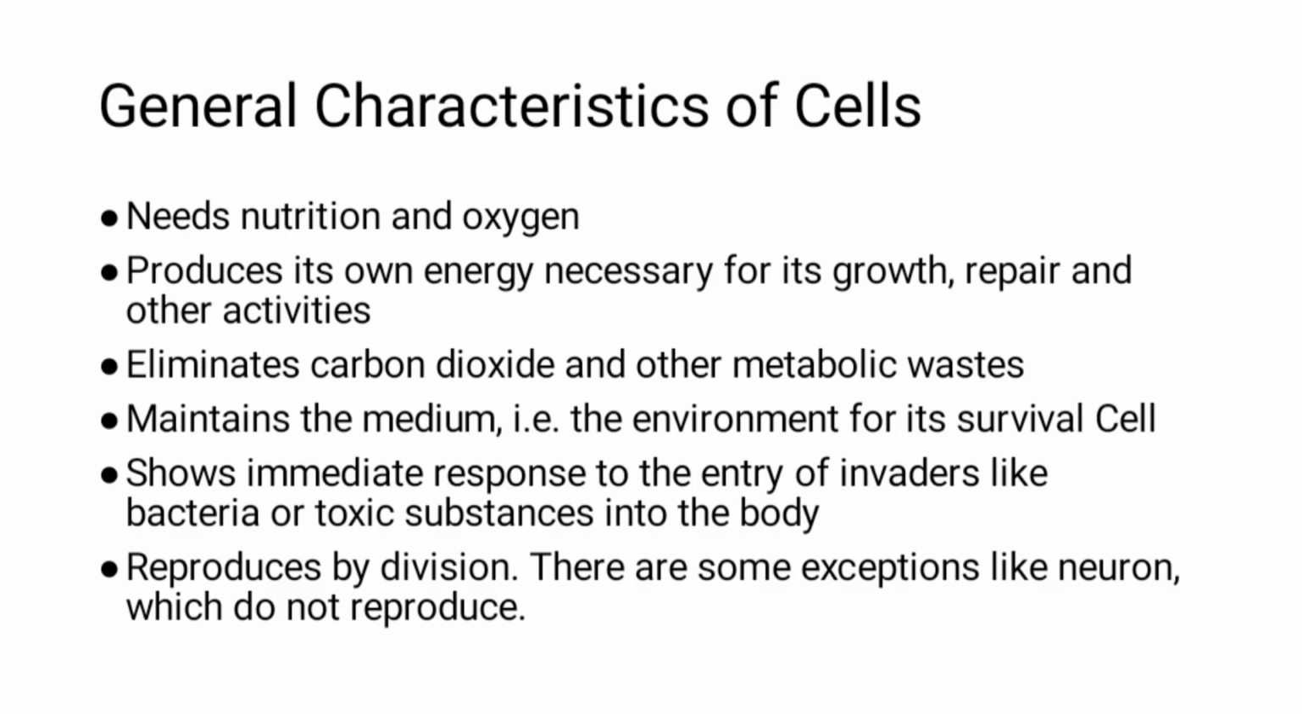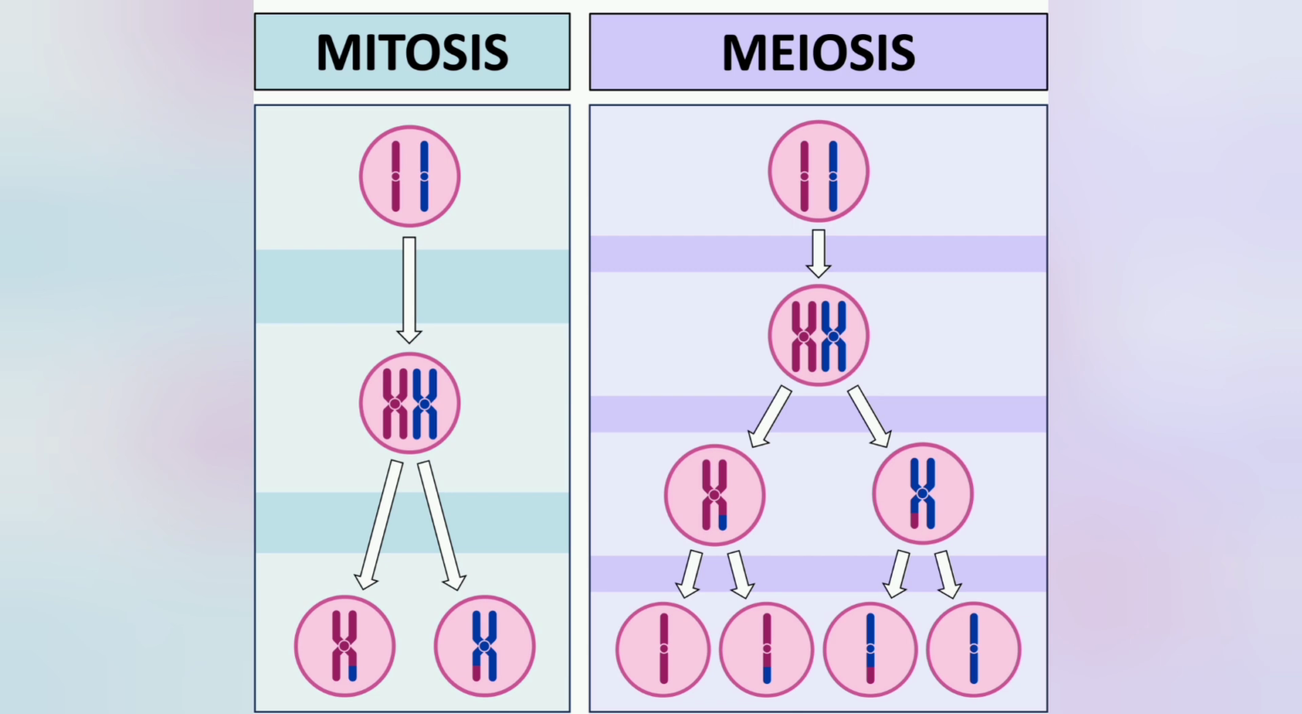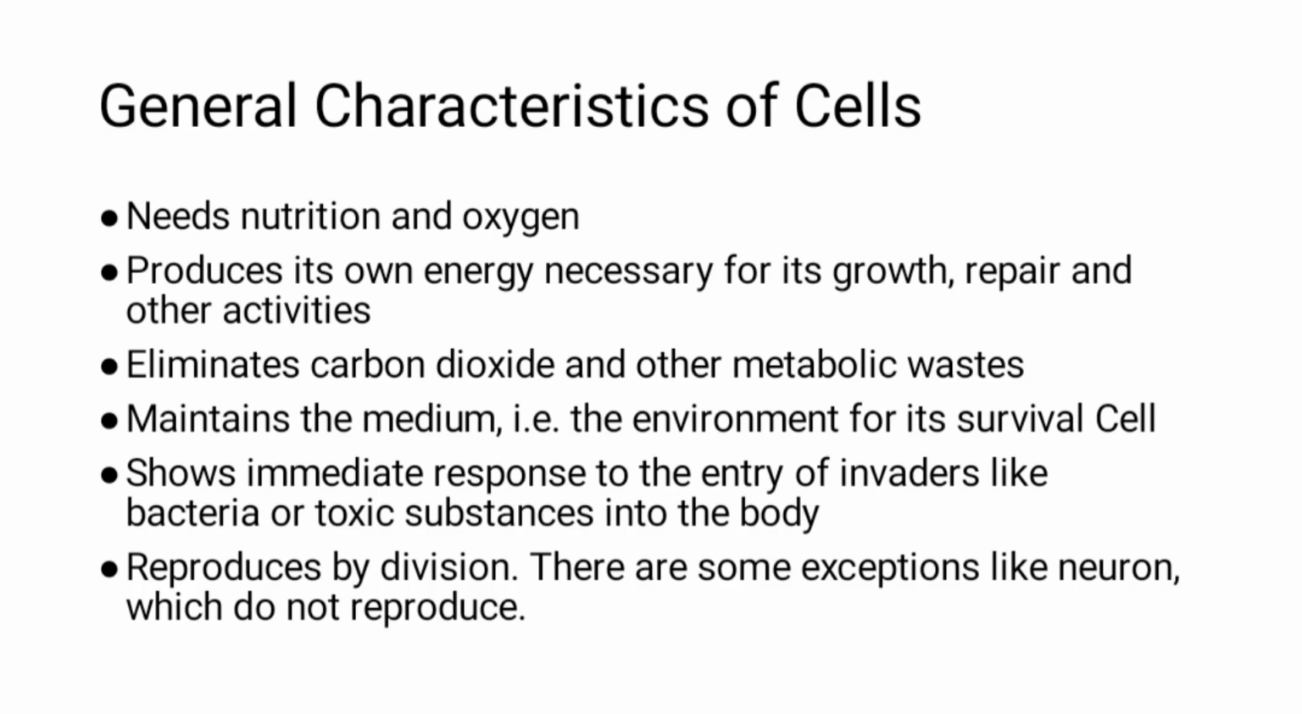They also reproduce. They reproduce by dividing into many cells. There are two types of methods by which the cells divide. One is called mitosis, another is the meiosis. And there are some exceptions of cells that do not reproduce, which includes nervous system cells, which are called neurons.